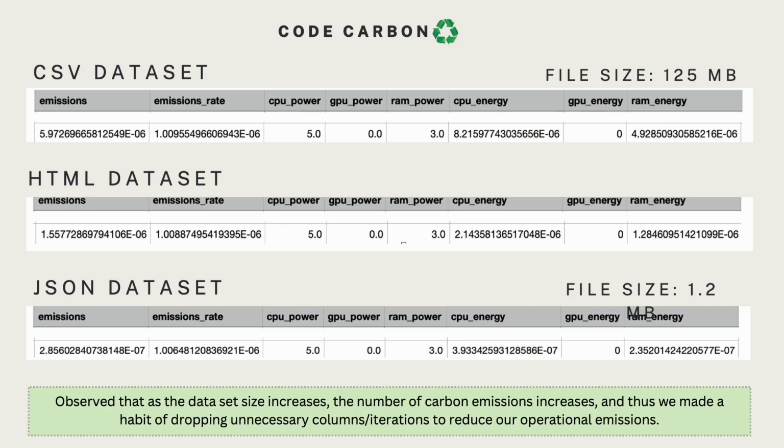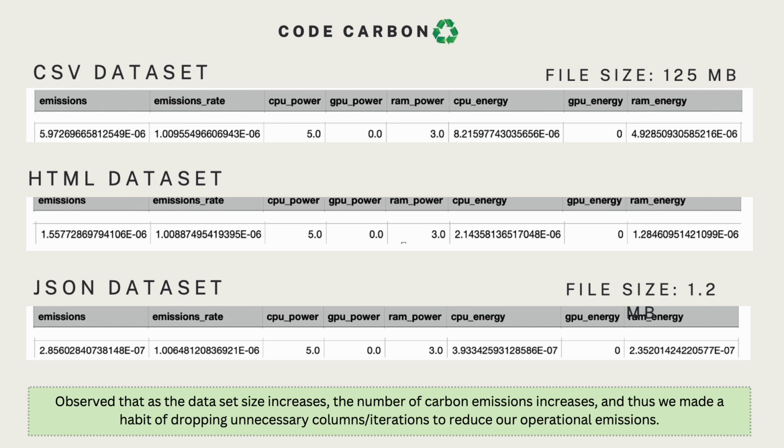Sustainability was a big focus for our code, and we wanted to make sure that we only write efficient code so that we reduce our carbon emissions. I think the first step we took towards that was measuring the carbon emissions. The CSV dataset, which was a file of 125 MB, took around 6 times 10 to the power of minus 6 emissions, whereas the HTML took 1.55 and JSON took 2.85, which was a much smaller amount.